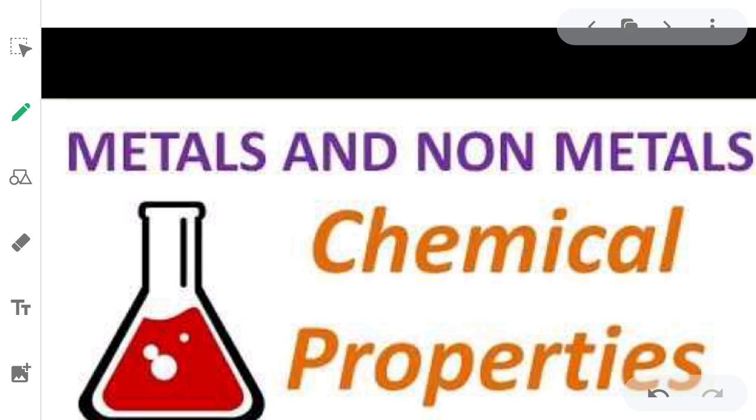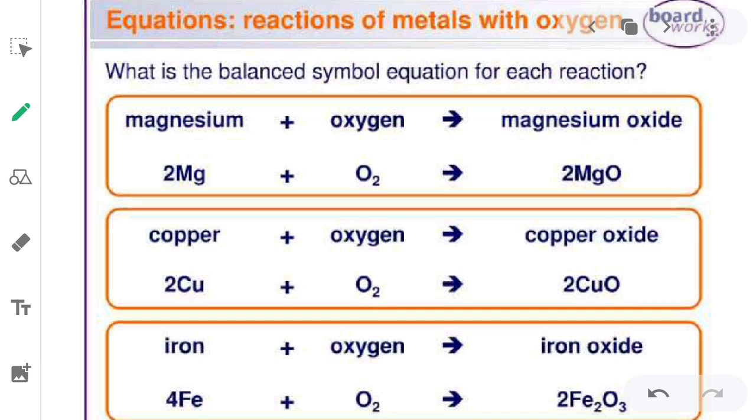So today we will see the chemical properties of metals. How do metals react with chemicals and what products do we get? First of all we will see the reaction of metals with oxygen. Whenever a metal reacts with oxygen, it forms an oxide.